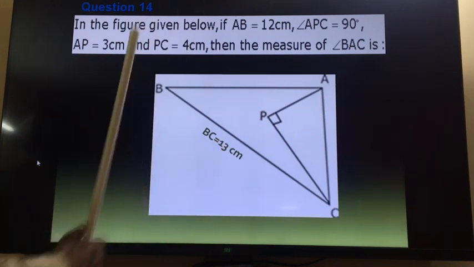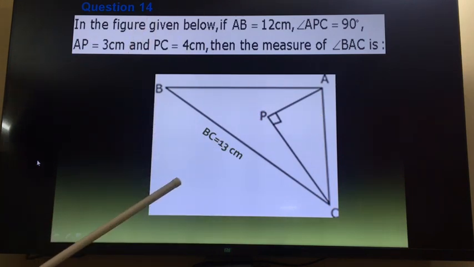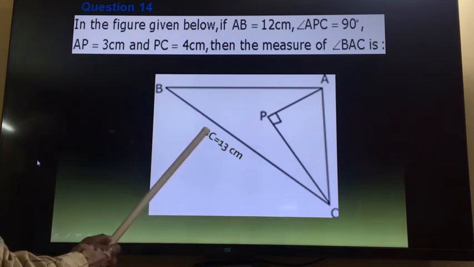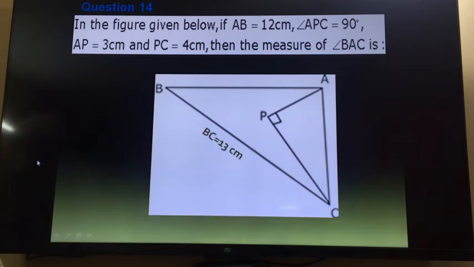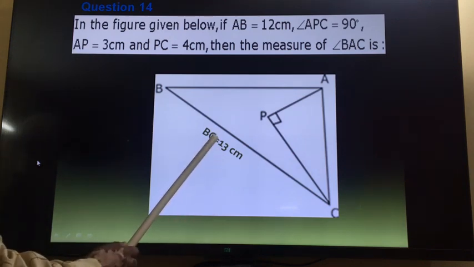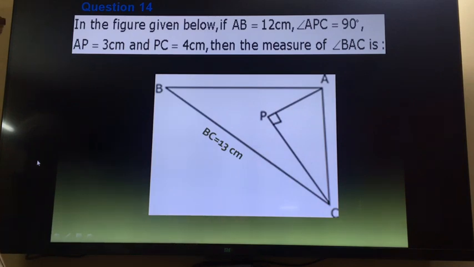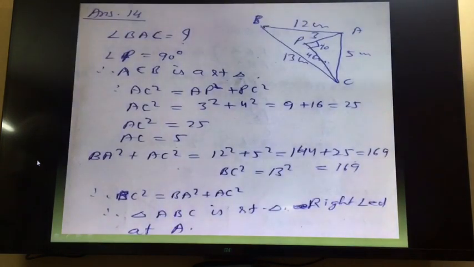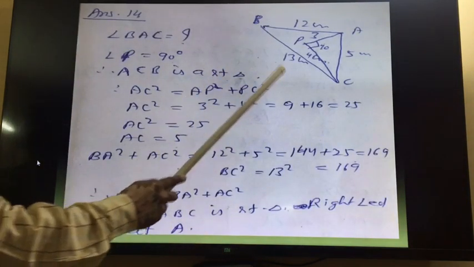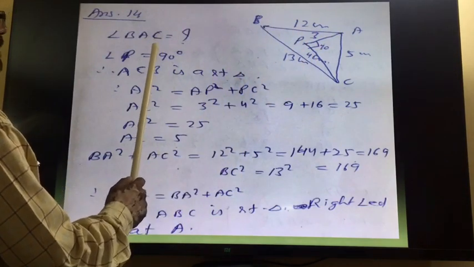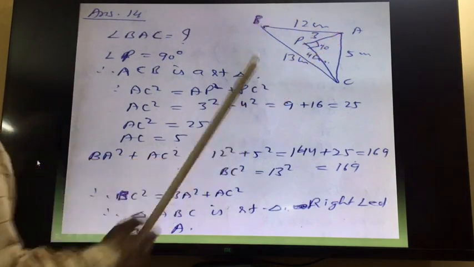To find this angle, here this question was incomplete. The value of BC was not given. So please do the correction in this question. Here BC is equal to 13 centimeter, given. Now you write this and the question will be easy for you. So see the solution for this. BAC, this angle we want to find out.